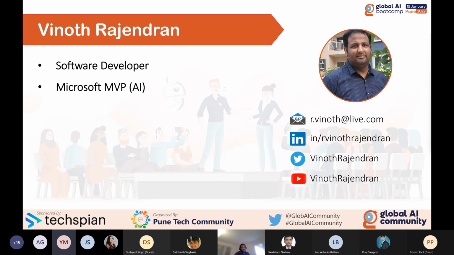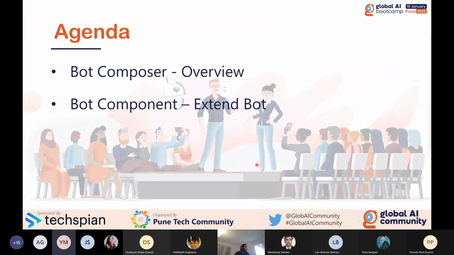So today's session is focused on two main areas. One is Bot Composer: what is Composer, what is the IDE, and what is the advantage of this Composer. We will see this in the first session. The second section talks about extending the bot. Okay, I created my bot using Composer, but I want to extend it, and Bot Composer does not support this functionality, so how do I extend it? These two we are going to see in this session. I hope by the end of this session you love Bot Composer.